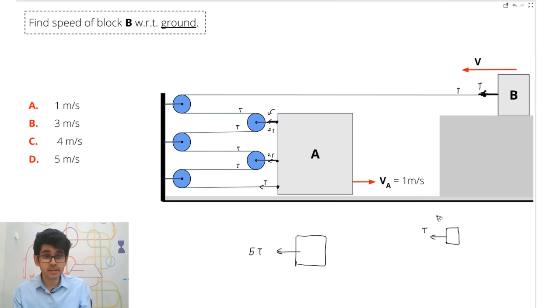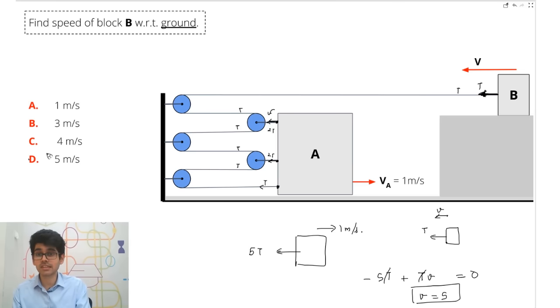This is T and here the velocity is V and here the velocity is 1 meters per second. So take the dot product of both, the summation of the dot product will be -5T, so -5T plus 5T into 1 equals to 0. So here velocity will be equal to 5. So no confusion, the correct answer is 5.